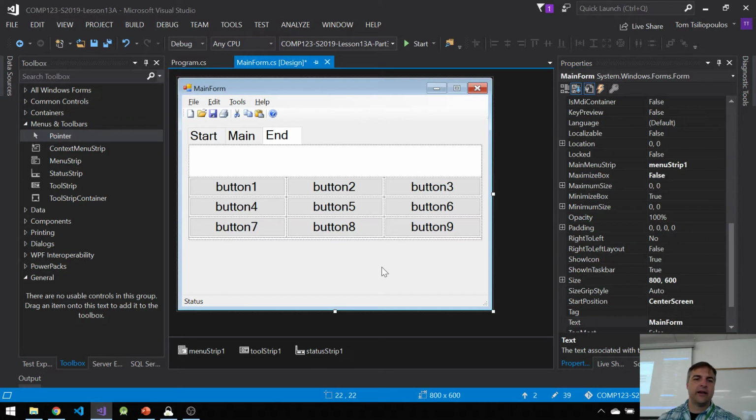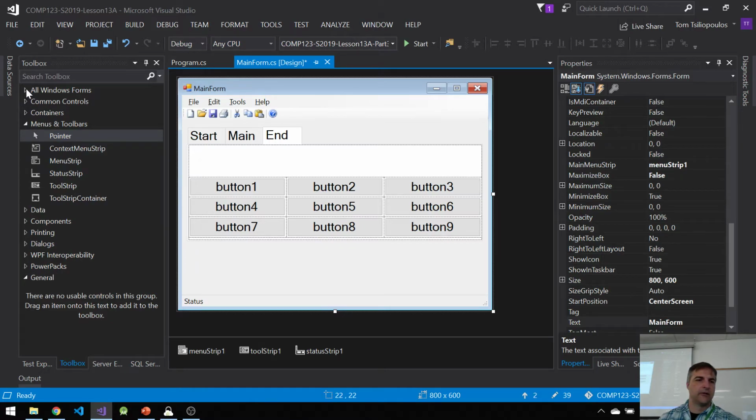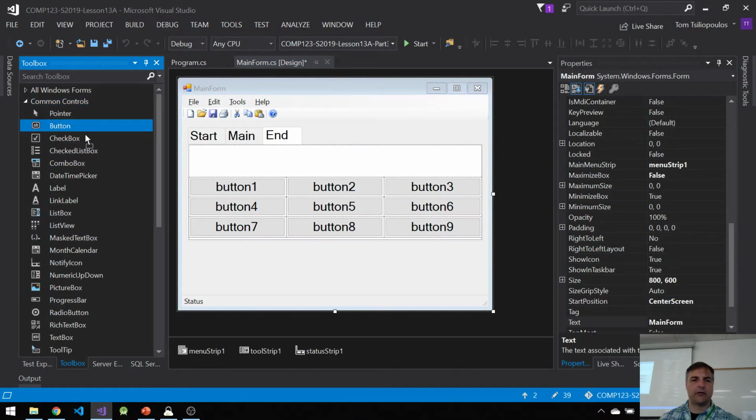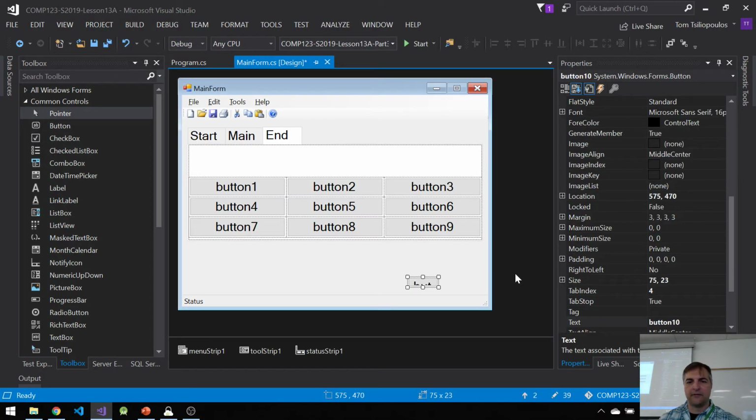There we go. And now we have some items that are stable, right? Some items that make this form a little nicer. Also, let's make 2 more buttons. So I want to go to Common Controls. I want to click Buttons. I want to grab a button, but don't put it in here. Put it down in here, all right?